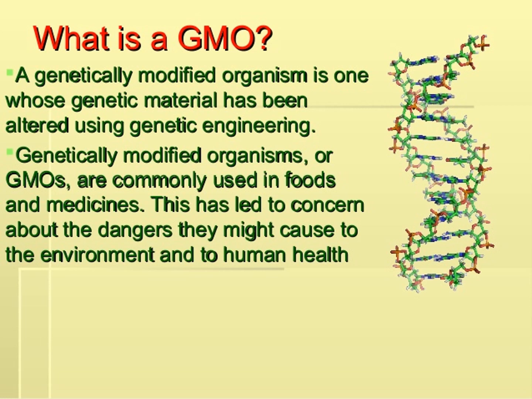The DNA fragment inserted is called a transgene. Plants and animals expressing the endogenous or foreign gene are known as transgenic organisms.